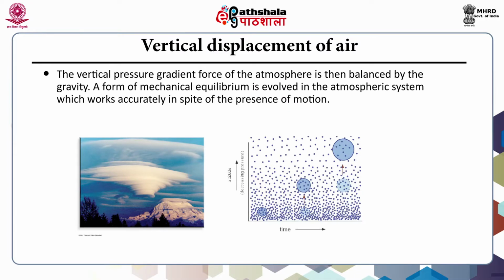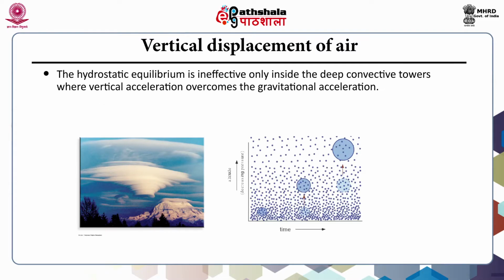The vertical pressure gradient force of the atmosphere is then balanced by the gravity. A form of mechanical equilibrium is evolved in the atmospheric system which works accurately in spite of the presence of motion. The hydrostatic equilibrium is ineffective only inside the deep convective towers where vertical acceleration overcomes the gravitational acceleration.